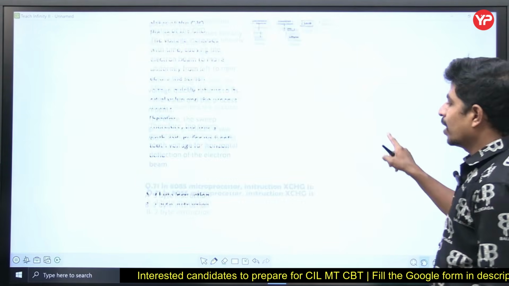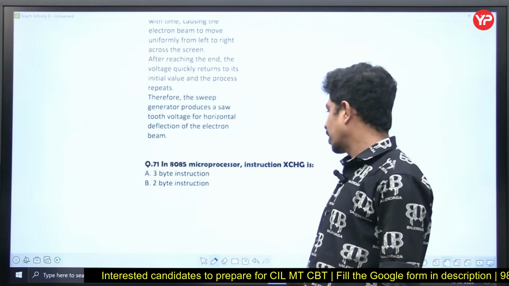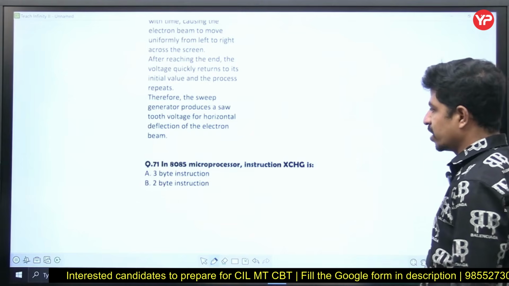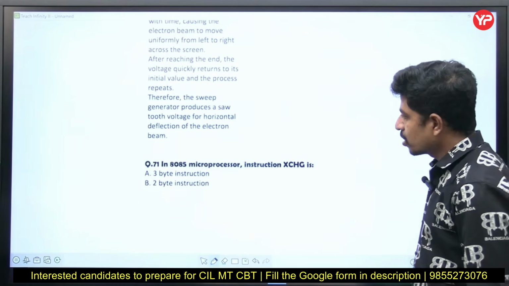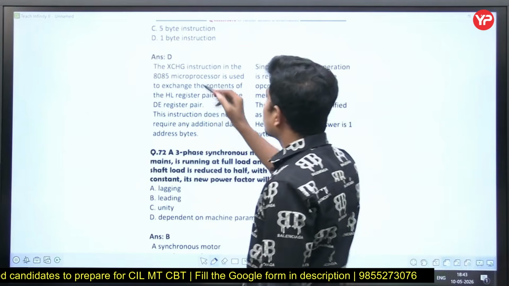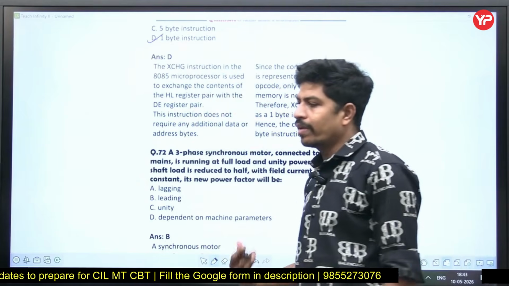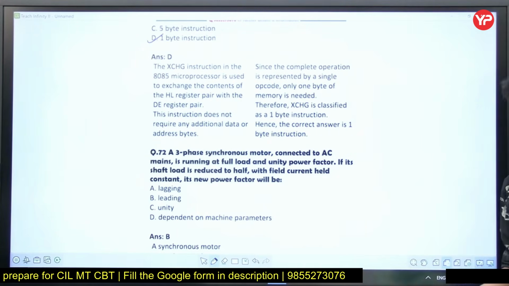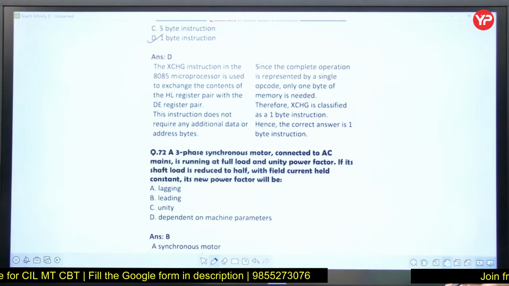Next, in the 8085 microprocessor, the instruction XCHG is a 3-byte instruction? It is a 1-byte instruction only. Yes, it is simply a 1-byte instruction. If you have an idea of the instruction set of 8085, you can answer directly from that.